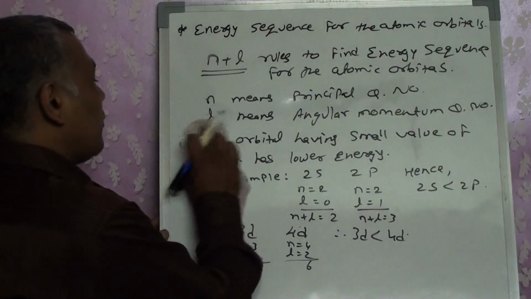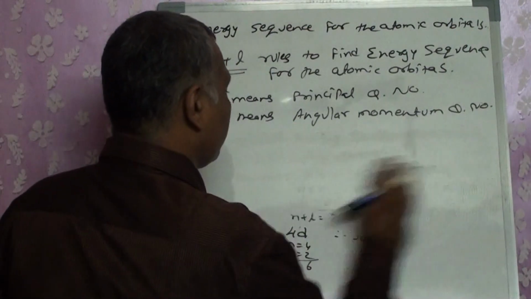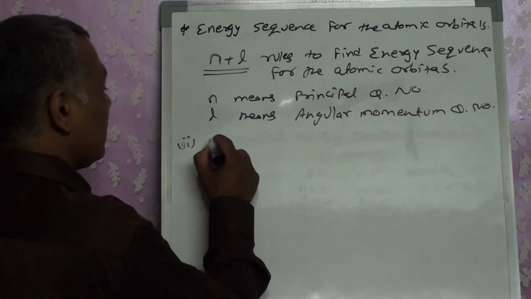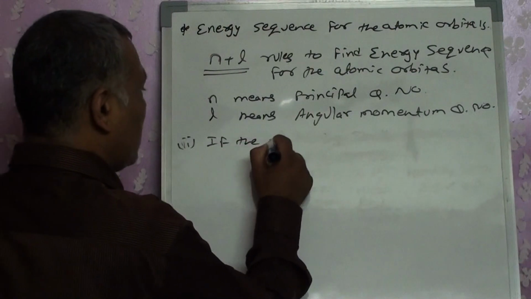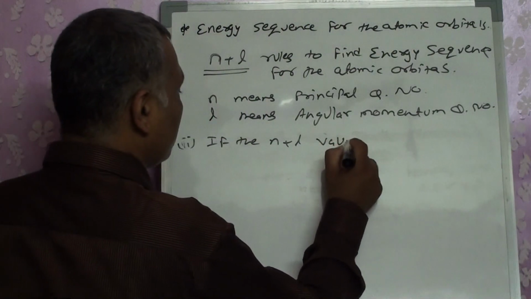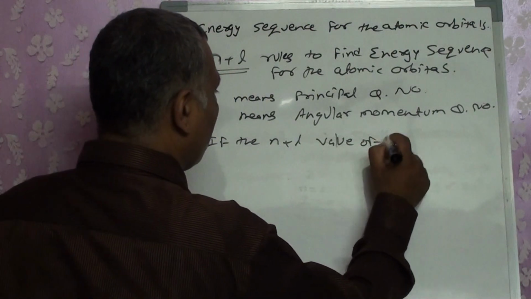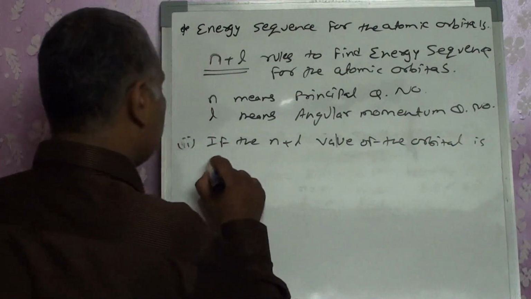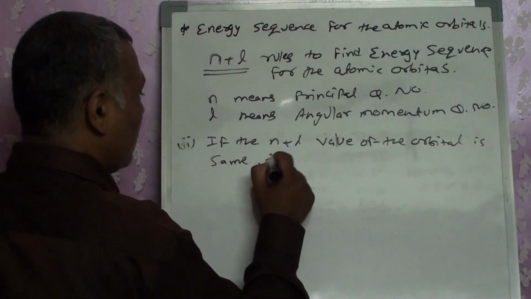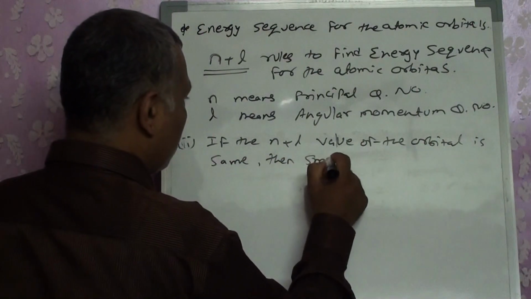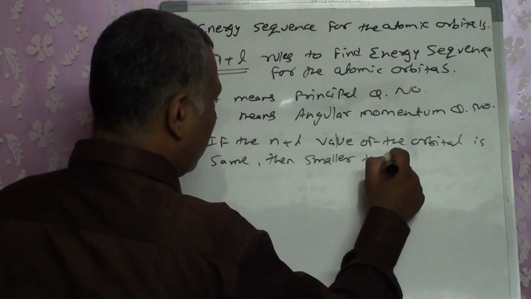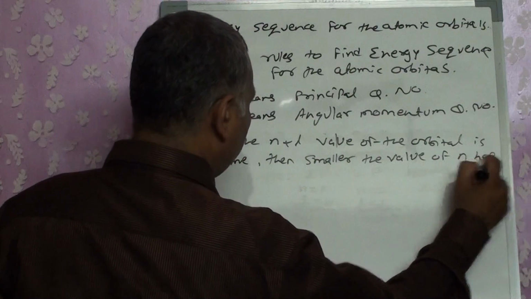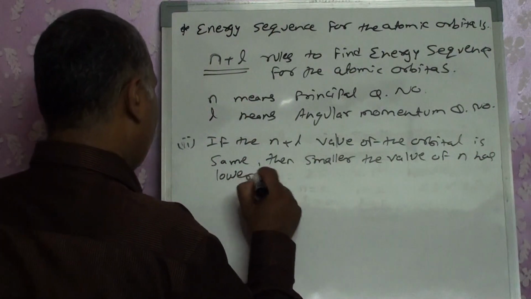Now, the second rule. If the n plus l value of the orbitals is the same, then the orbital with the smaller value of n has lower energy.